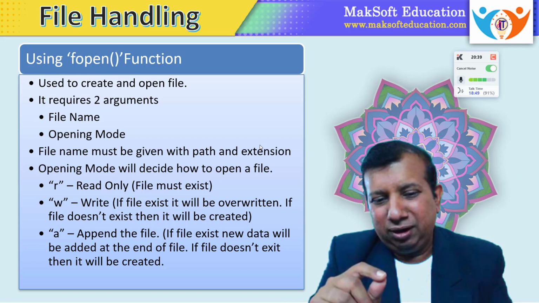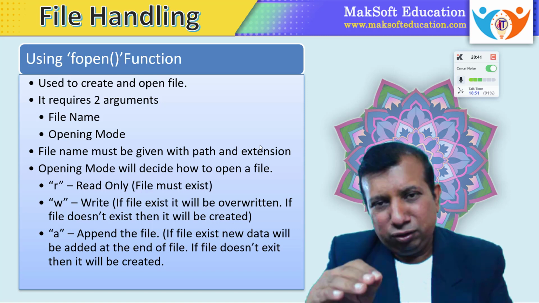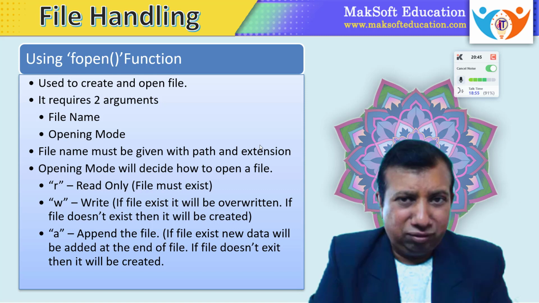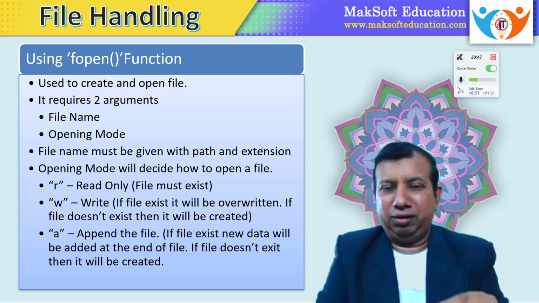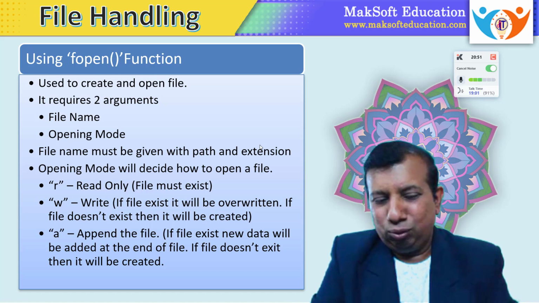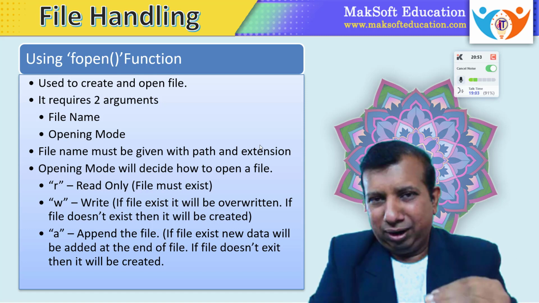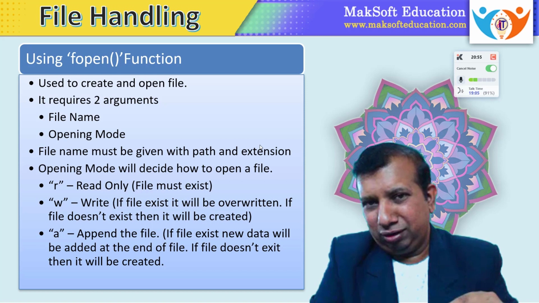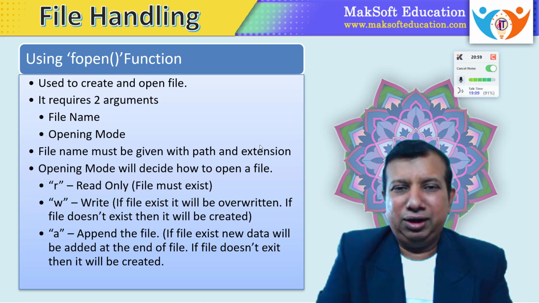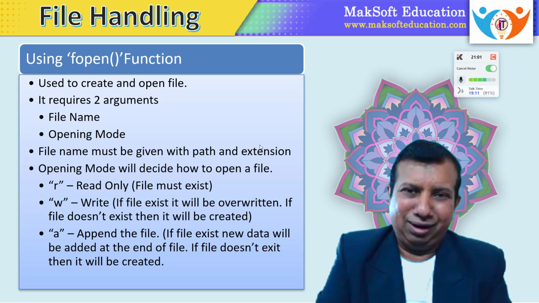Here, if the file exists, then new data will be added at the end of the file. And if the file does not exist, it will be created. So in both cases, W and A, if the file does not exist, it will be created. Only in case of R, the file must exist. If it does not exist, we cannot open the file. So these are the basic three modes of file handling.